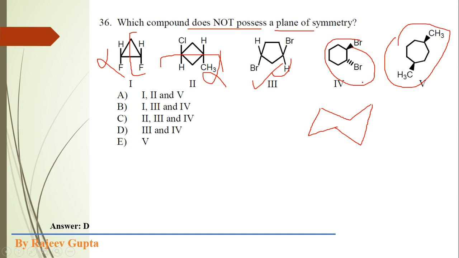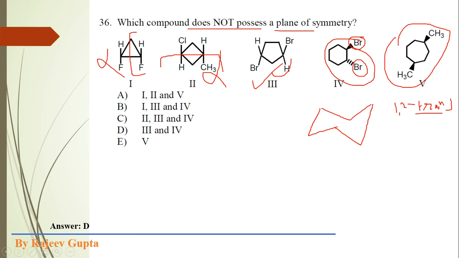In chair conformation, if two substituents, here bromine atoms, are present in a trans manner, one at wedge and the second at dash, then these are 1,2 trans. They could be axial or equatorial: 1,2 axial-equatorial is cis, but 1,2 diaxial or 1,2 diequatorial is a trans configuration.